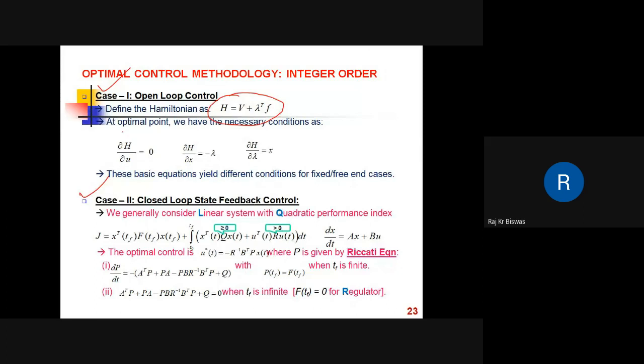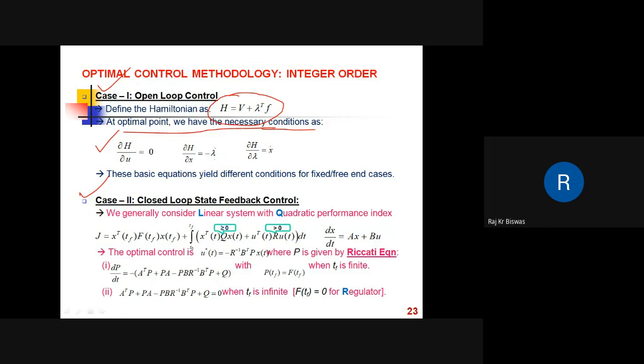After using the variational approach, calculus of variations, integration by parts, etc., we get these necessary conditions. This is the control equation, del H del u equal to 0, where H is the Hamiltonian. Del H del x is equal to minus lambda dot, the co-state equation, and del H del lambda is equal to x dot, the state equation.